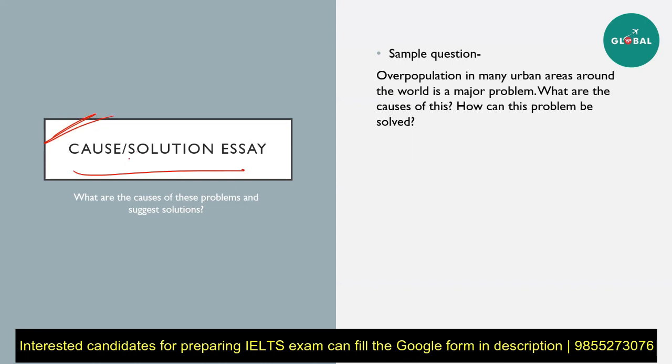So in these, you need to make sure that you are going to devote one paragraph to causes and one paragraph to solution. But the way you do it is very important. Let's take a look at a question and then answer this question. So the question is, overpopulation in many urban areas around the world is a major problem. This is a background statement. They're talking about overpopulation and how big of a problem it is. What are the causes of it, and how do you think this problem can be solved? So they want to know the causes, they want to know the solutions. There are two very straightforward questions, so you're going to devote one passage to each of them.